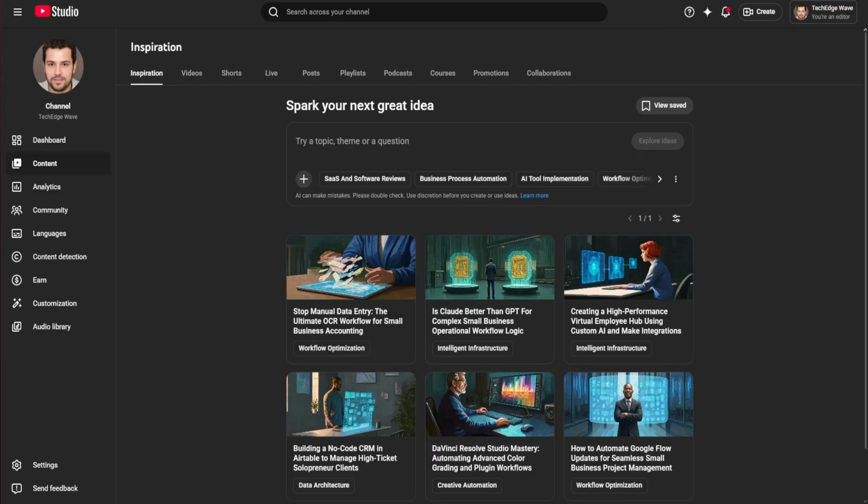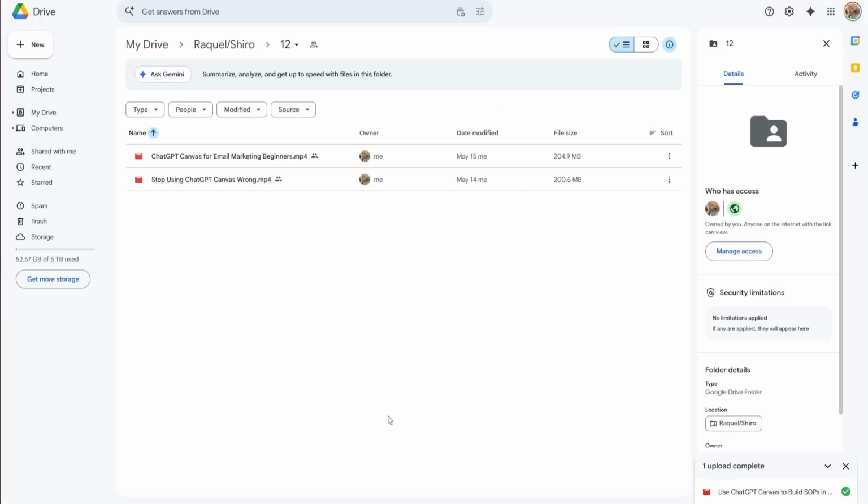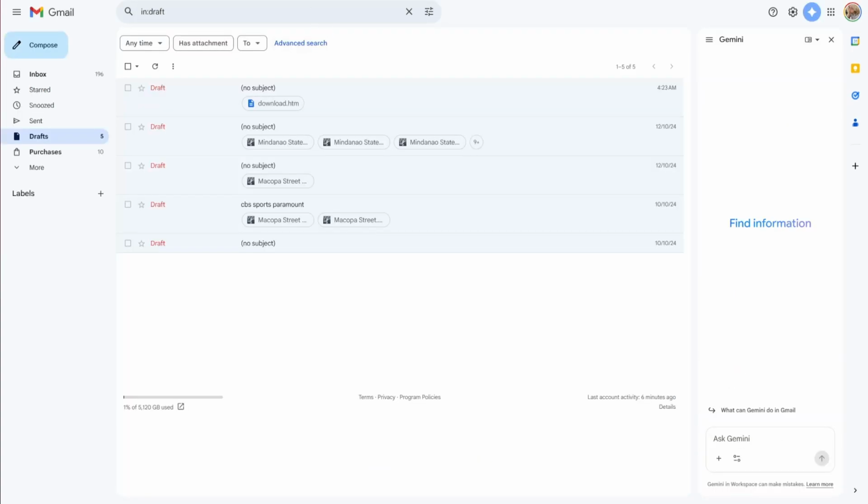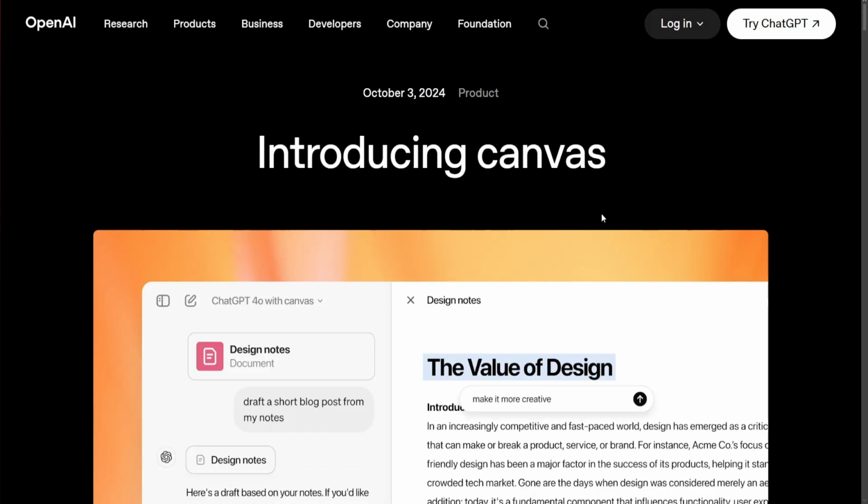In 2026, the bottleneck isn't filming. It's the cognitive labor of transforming a raw idea into a high-retention narrative. We have all spent hours staring at a blinking cursor, trying to find that perfect hook, or struggling to organize complex technical concepts into a 10-minute arc. But with the arrival of ChatGPT Canvas, the writer's block has been officially deleted.